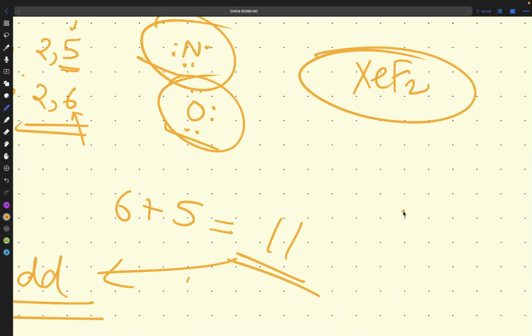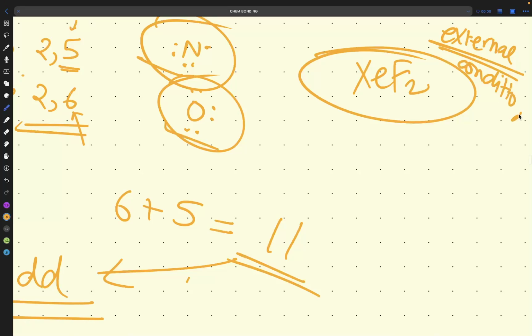But what happens here? Inert gases have a stable electronic configuration. They cannot form compounds directly. But we have different ways to form compounds of xenon and also helium. We have the ability, but we need external conditions to form these.